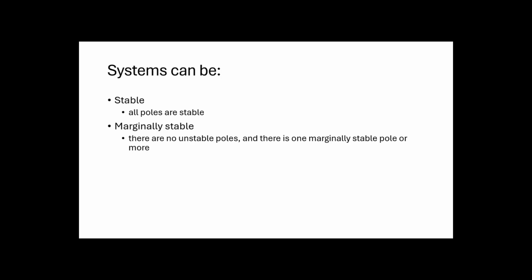As to the stability of systems, they are stable if and only if all poles are stable. They are marginally stable if there are no unstable poles, and there is one marginally stable pole or more. And a system is unstable if there are one or more unstable poles. Remember, a single unstable pole suffices to make the system unstable.